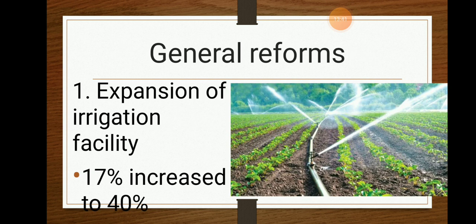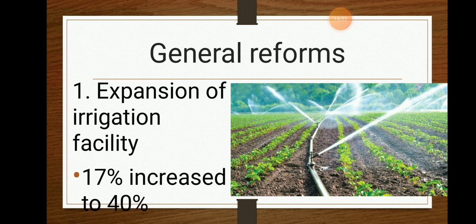Okay, now we have finished the land reforms. Now we'll come on to the general reforms, in a sense other than those related to land. First is the expansion of irrigation facility. First, what is irrigation facility? The water supply given to the land. So that is known as irrigation facility.